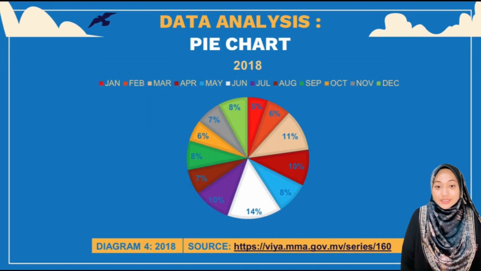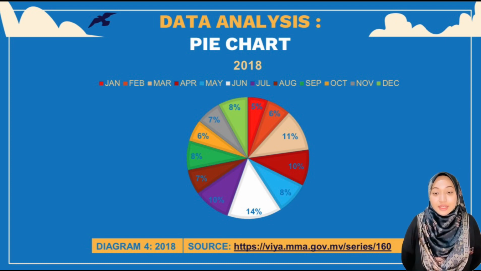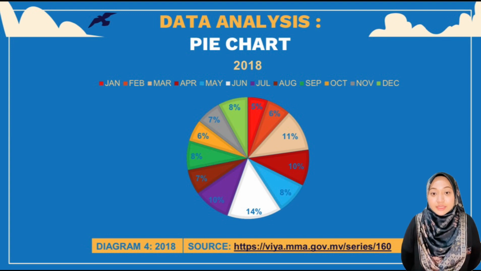Next is the pie chart data analysis in 2018. The pie chart has shown the amount of increase and decrease for each different month for tourists from Malaysia to Maldives. Next, data analysis: the chart above shows the tourists from Malaysia to Maldives in 2018. The survey aims to investigate the more than and less than percentage factors that contribute to Malaysian tourists in 2018.